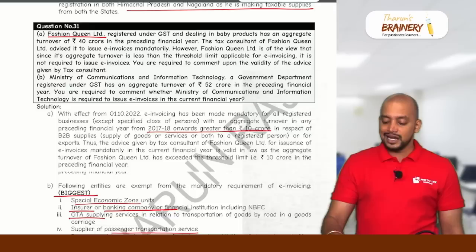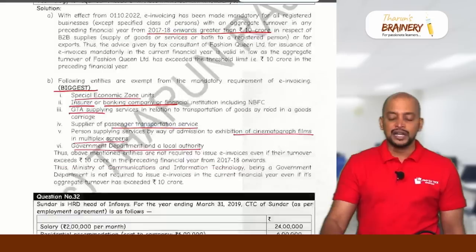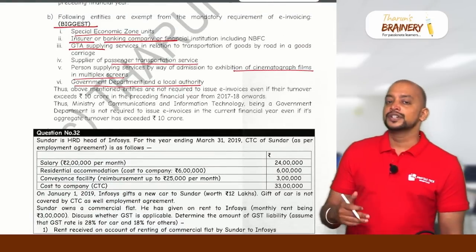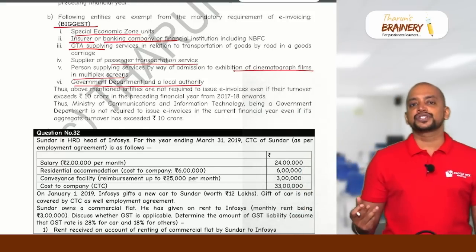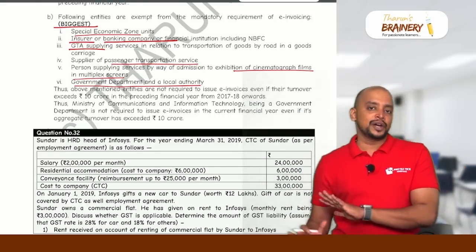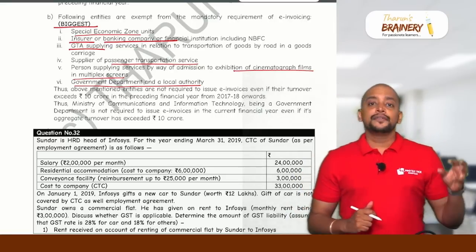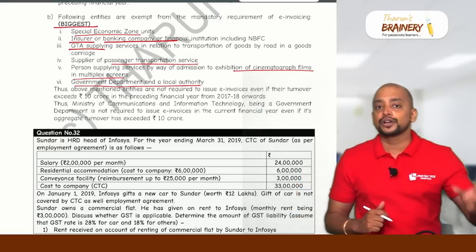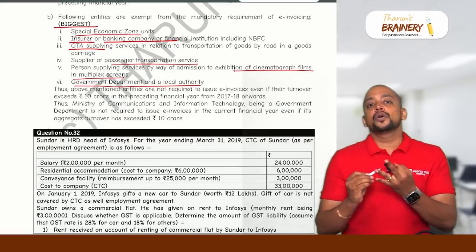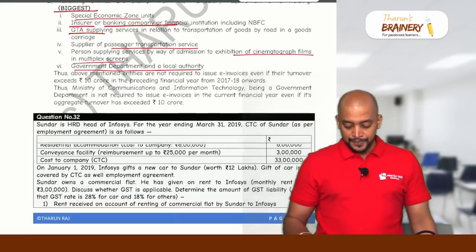So now in this case, Ministry of Communication and Information Technology, a government department, is covered in the list. So even though their aggregate turnover exceeds 10 crores, with respect to their outward supplies to registered persons, they are not required to give e-invoice, but instead will give a normal invoice. What is the difference between a normal invoice and e-invoice? A normal invoice, when uploaded in the invoice registration portal and it obtains three things: invoice reference number, QR code and digital signature, then that will be called an e-invoice.